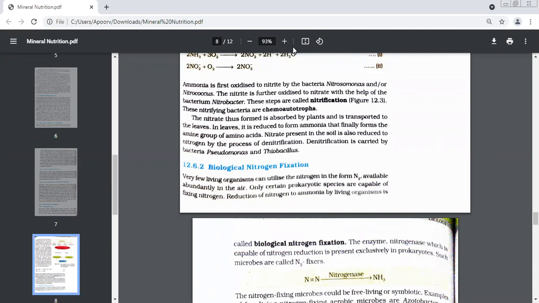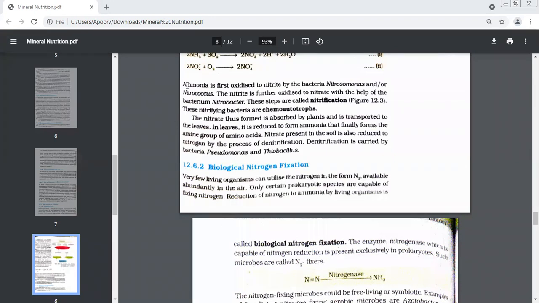In the first step, when ammonia is oxidized to nitrite, name the two bacteria which are involved in the process. Nobody knows the names. Nitrosomonas and Nitrococcus.